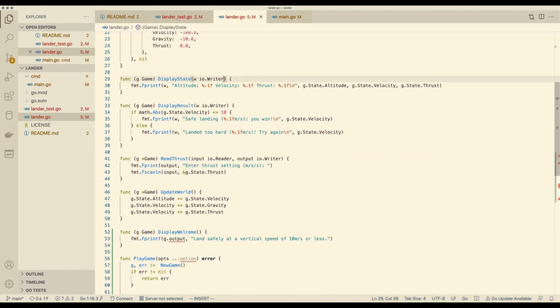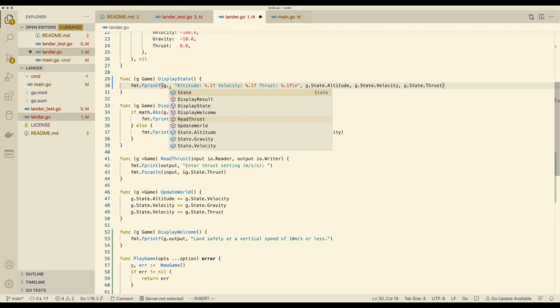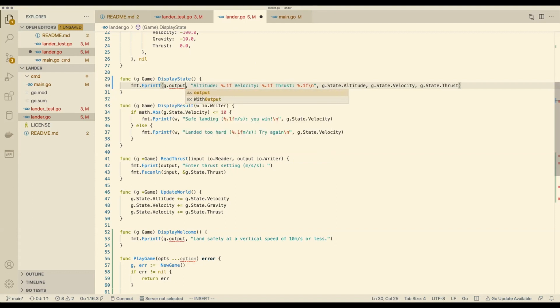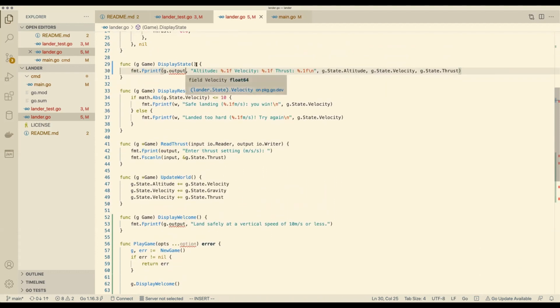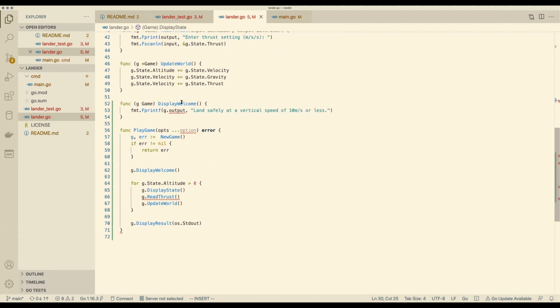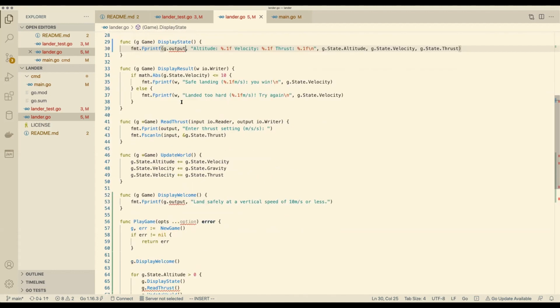Okay, so we are not taking io.Writer. So we need to refactor this to actually use G. Yep, g.output would be right.